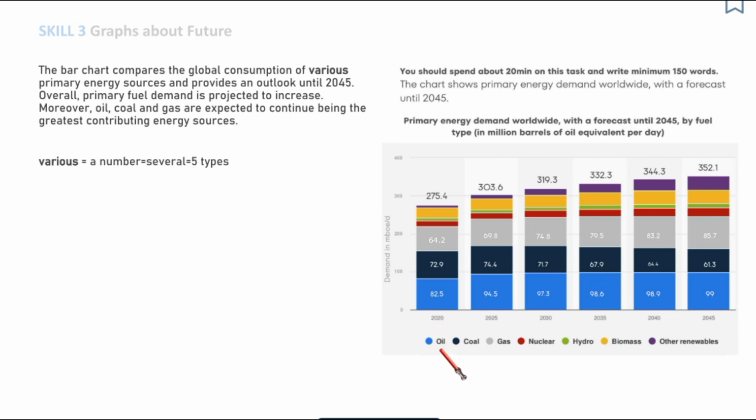In our case, we have 7 types. In the topic, a word forecast has been used, with a forecast until 2045. I have chosen the word outlook in order to paraphrase the word forecast. You can also use the word projections. The meaning is the same.